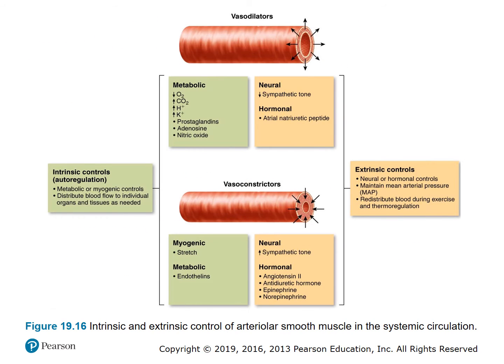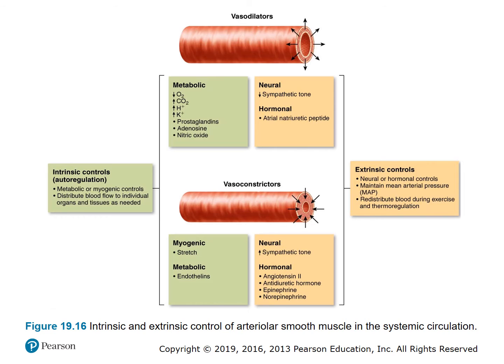Figure 19.16, intrinsic and extrinsic control of arteriolar smooth muscle in the systemic circulation. We have intrinsic controls, or autoregulation, in light green, and extrinsic controls in orange.